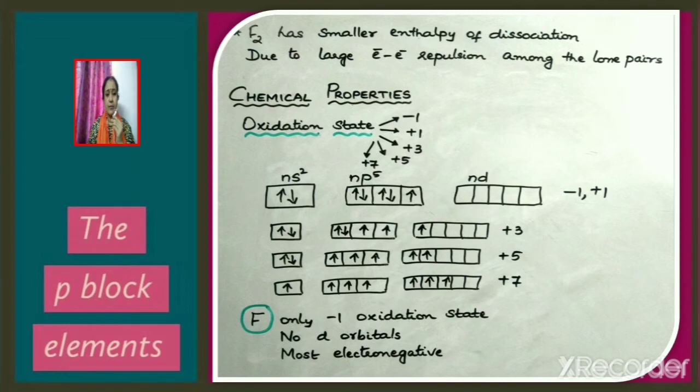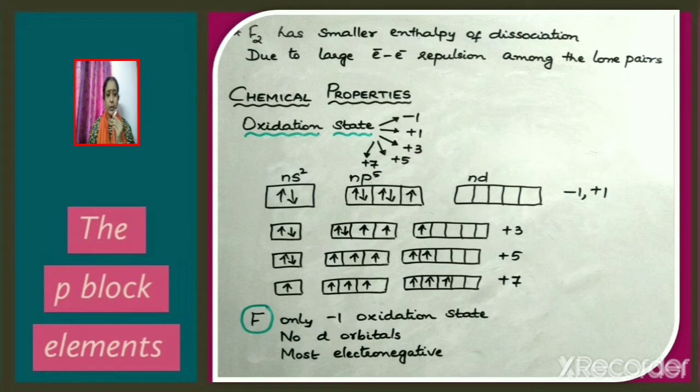Now again consider np5 configuration. Let one more p electron be promoted to the vacant d orbital. Now the total number of unpaired electrons will be 5. These 5 electrons may be lost, and thus the halogen atom may exhibit an oxidation state of +5 in the compound. Now consider the next case where an electron from the ns orbital also gets promoted to the vacant d orbital. In such a case, 7 unpaired electrons will be present, and these electrons may be lost by the halogen atom. Thus it exhibits an oxidation state of +7 in the compound.